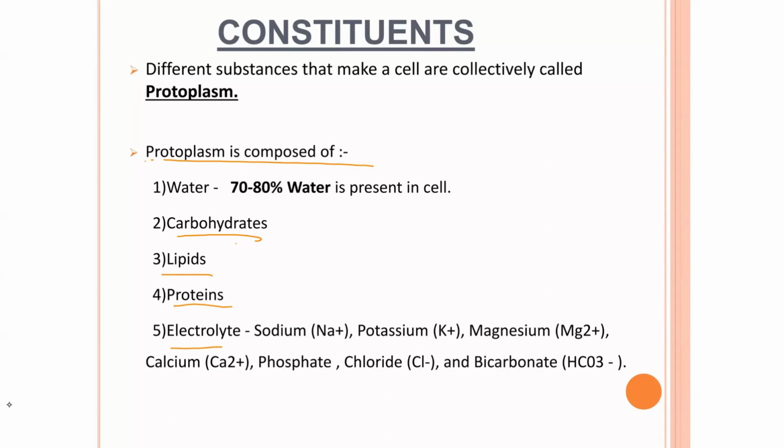So in cells there are different components, and these include water, carbohydrates, lipids, proteins, and then electrolytes. They have different functions. As we continue with these classes, we are going to understand the role and importance of each of these components that are found in a cell.